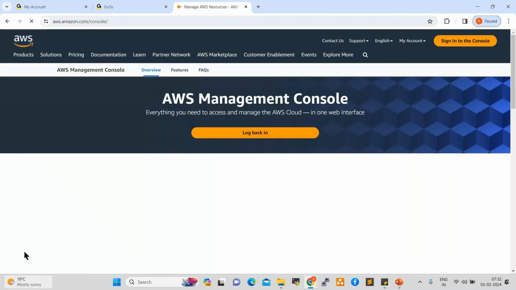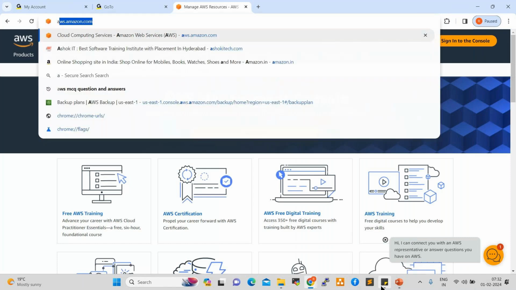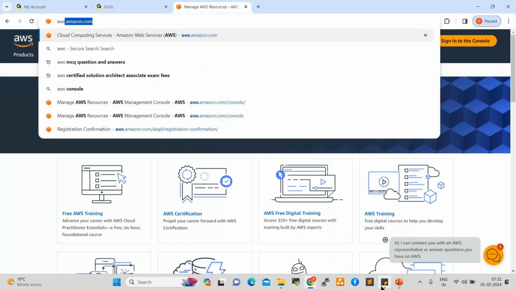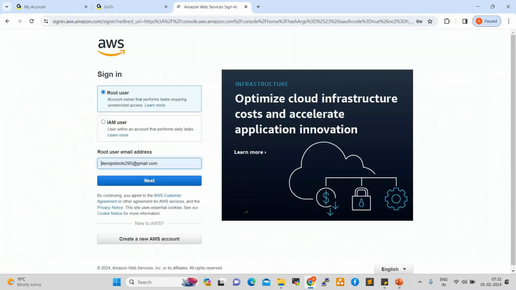If you want to create an AWS account, just go to aws.amazon.com, that is the URL. Enter. Click on sign into the console. Once you click on sign into the console, it is showing two options here: root user and IAM user. Root user is the administrator. IAM user is the identity and access management user.